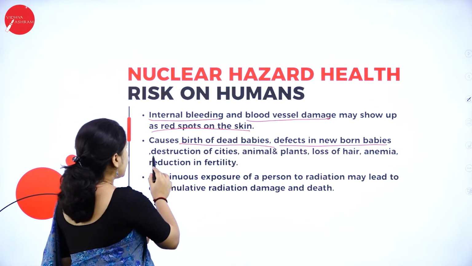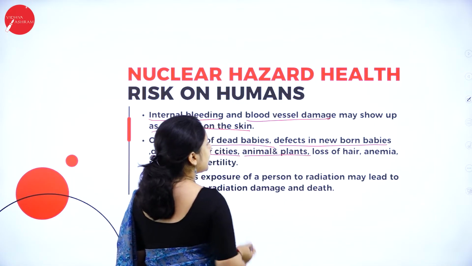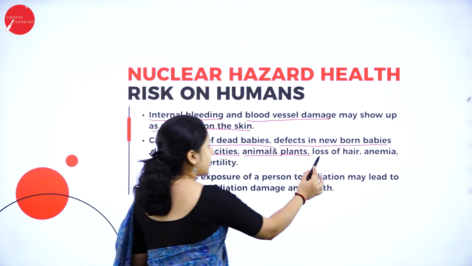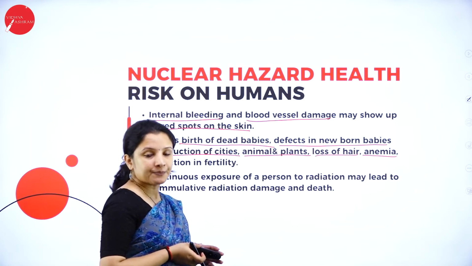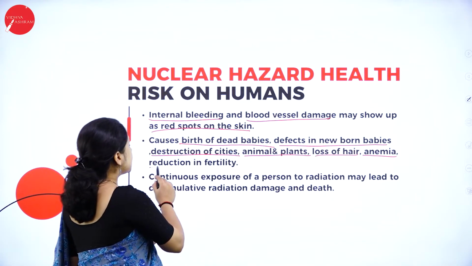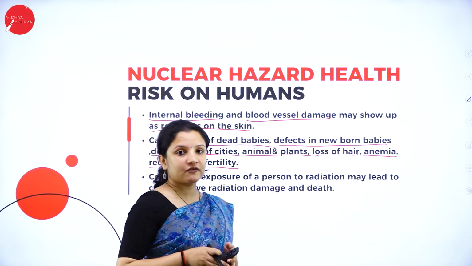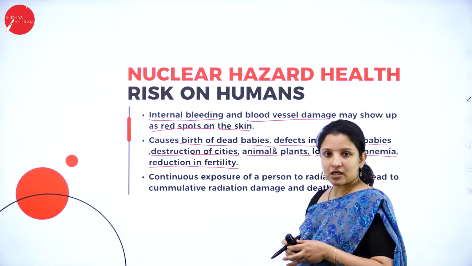Nuclear hazards can destroy cities, destroy animals and plants, cause loss of hair, and cause anemia. Anemia is wherein the RBC count in the blood comes down completely. It can cause infertility or reduced fertility in women and also in men. So, these are the different hazards.